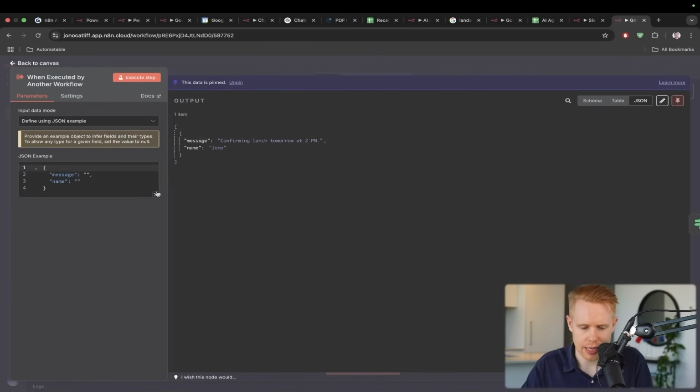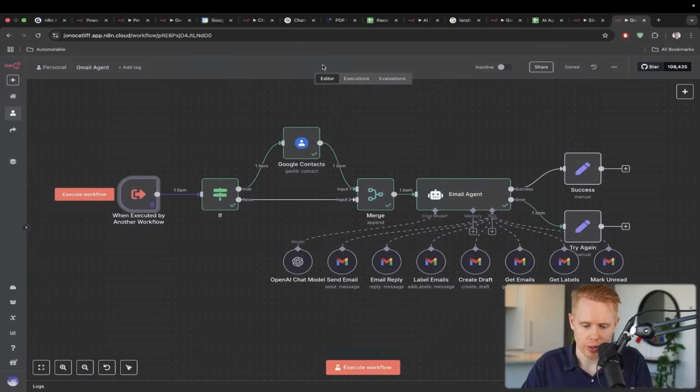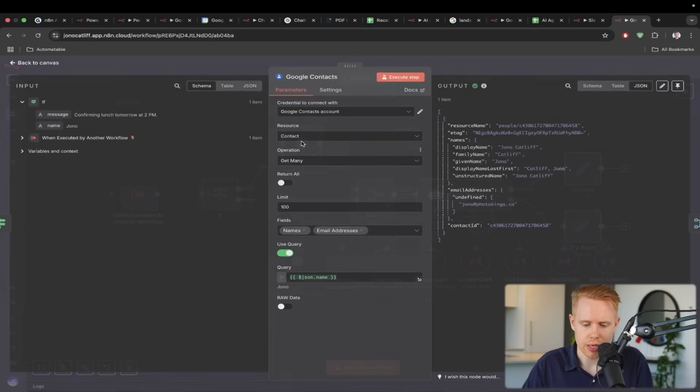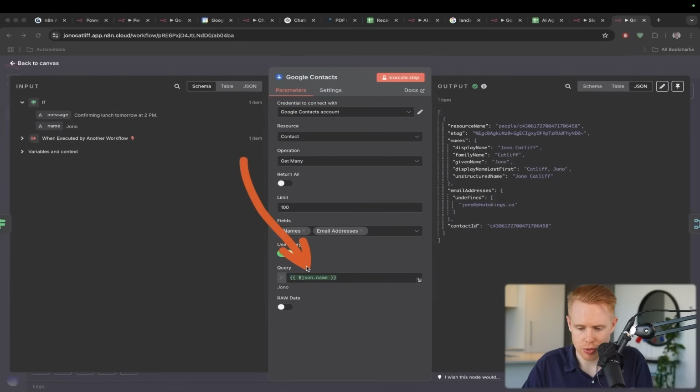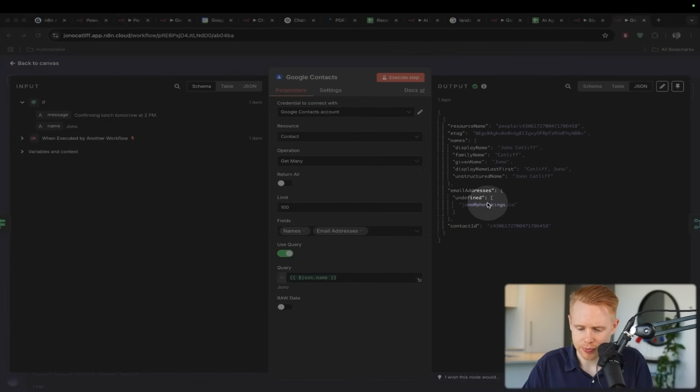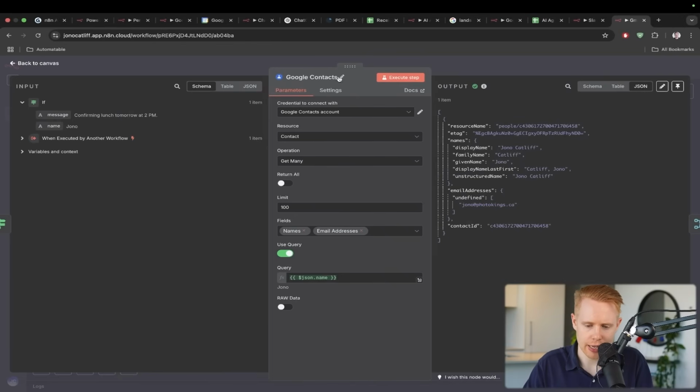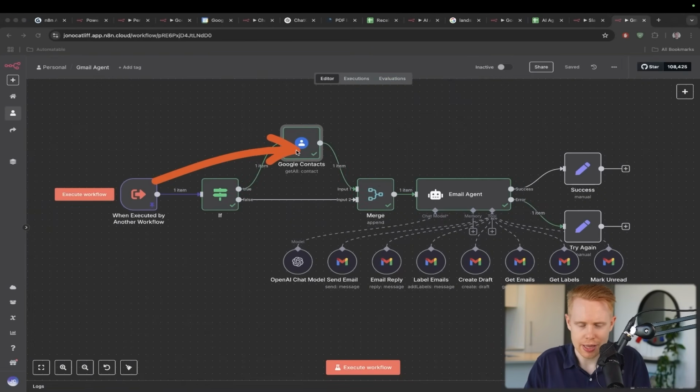We have the data that's being received, like "confirm lunch tomorrow at 2 p.m. with Jono," okay? And we have this next step where we have Google Contacts, where we search for that person based on their name. So we're searching for Jono based on their name, and we're gonna pull in certain fields, such as their name and their email. And again, you'd have to have the contacts in Google Contacts to work. If you've never used Google Contacts before, you're not going to mysteriously have these in there. So you'd need to actually pretty frequently update your Google Contacts with the people that you email, and then this would work. You could find the person based on their name.